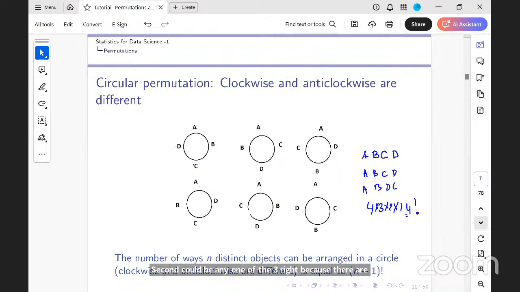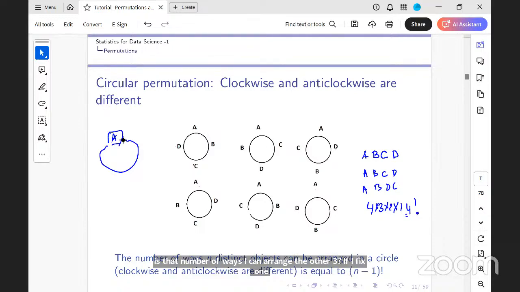Is that right? So now what I can do is, if I fix A and turn this line into a circle, I am fixing one of the things. What is the number of ways I can arrange the other 3? If I fix one, it would be 3 factorial.